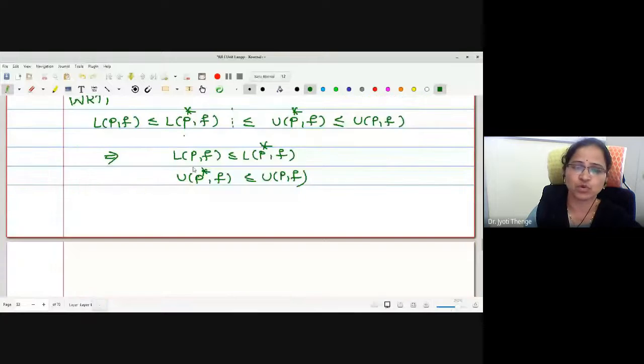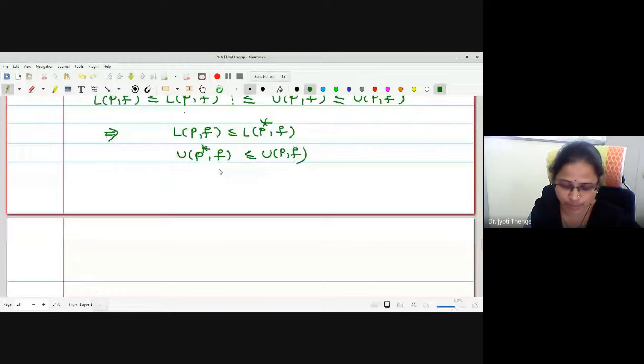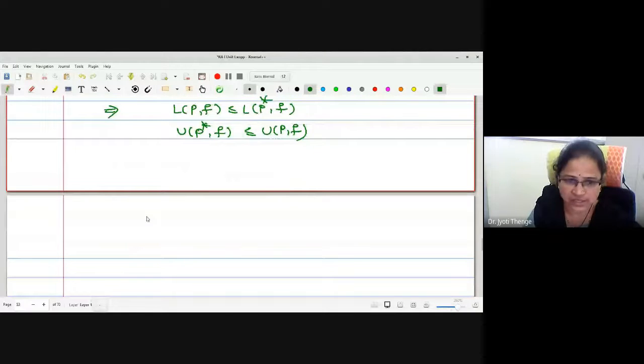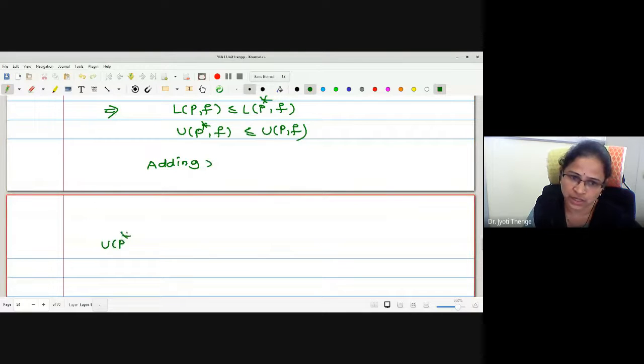For this, we are going to check the condition of integrability on the partition P star. Let us add it. What will happen if I add both the inequalities? It gives us UP star F plus LPF less than or equal to LP star F plus UPF.